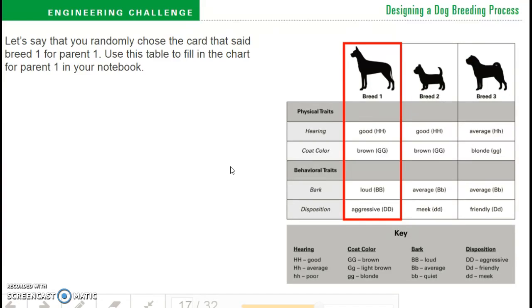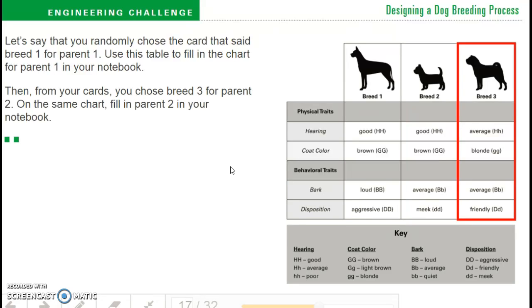Let's say that you randomly chose the card that said Breed 1 for Parent 1. Use this table to fill in the chart for Parent 1 in your notebook. Then from your cards, you chose Breed 3 for Parent 2. On the same chart, fill in Parent 2 in your notebook.